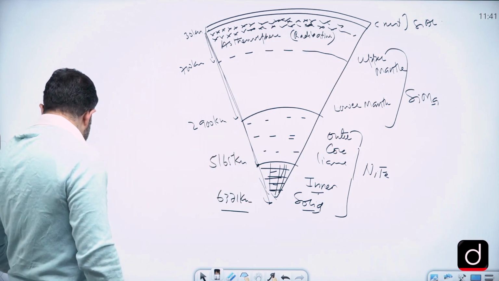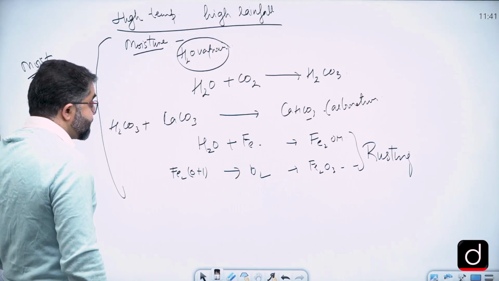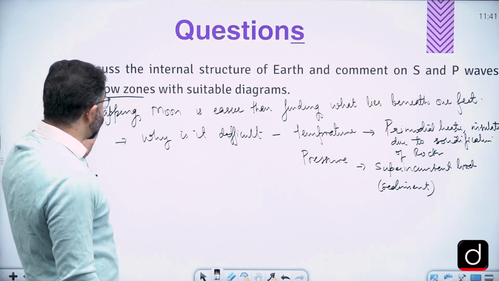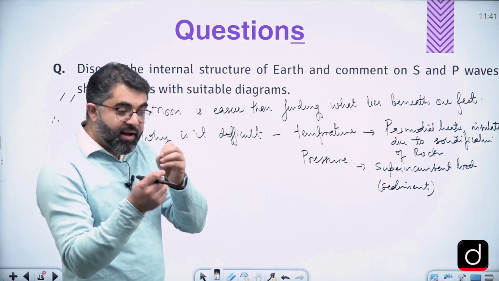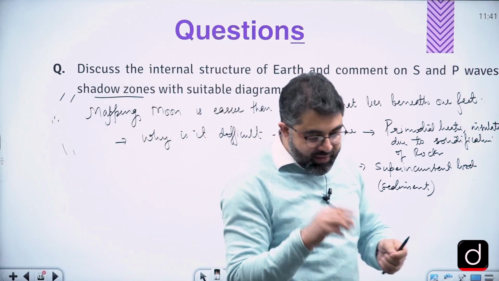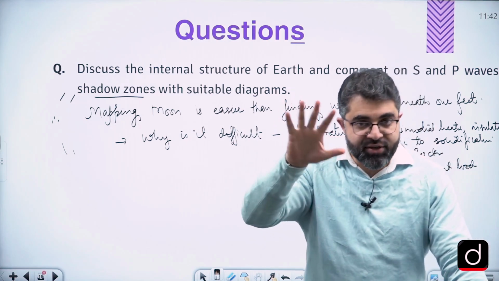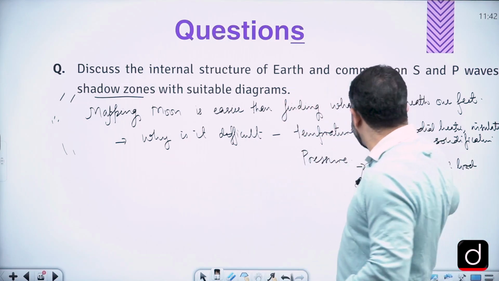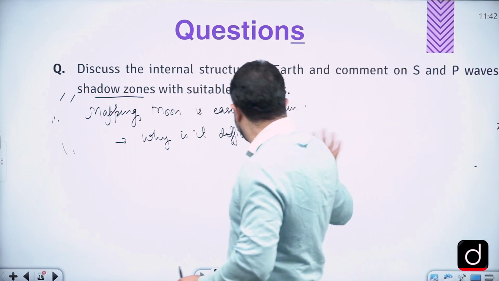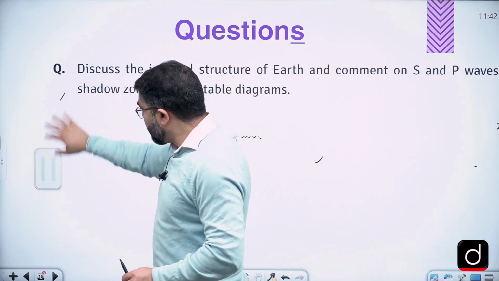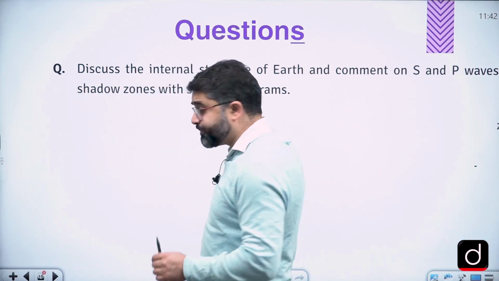So, after having mentioned this line that mapping moon is easier than finding what lies beneath our feet, the next line can be, it is because of higher temperature, or we may change this entire introduction itself. How do we write all this with the minimum words?